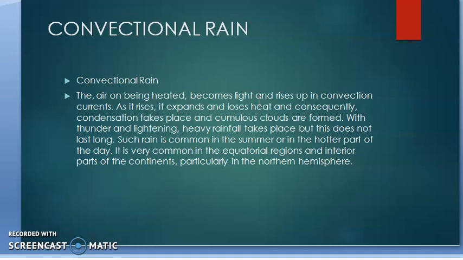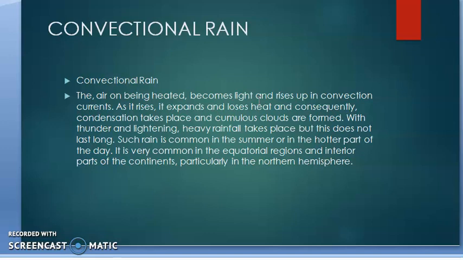And in this rising air, condensation occurs when it goes up, and in the upper part of the atmosphere it loses heat, because the temperature is low there, so it expands, loses the heat and condensation takes place. And after this condensation, what happens? The clouds form. With thunder and lightning, heavy rainfall occurs, and this rainfall is known as convectional rainfall.